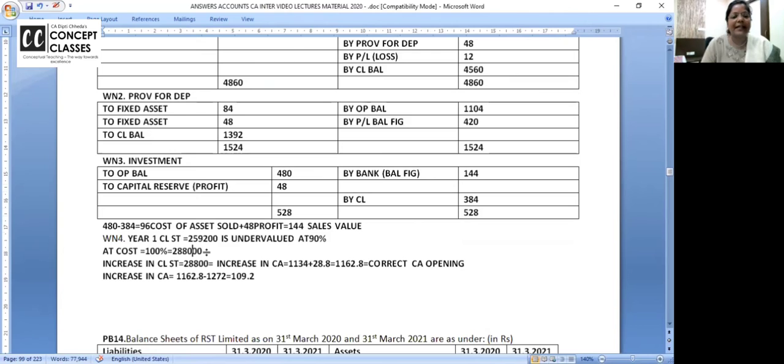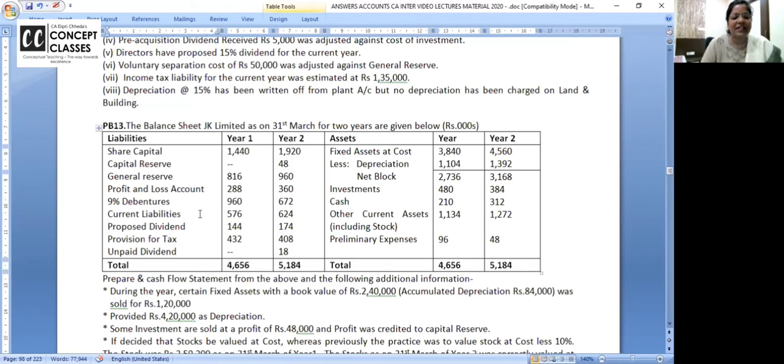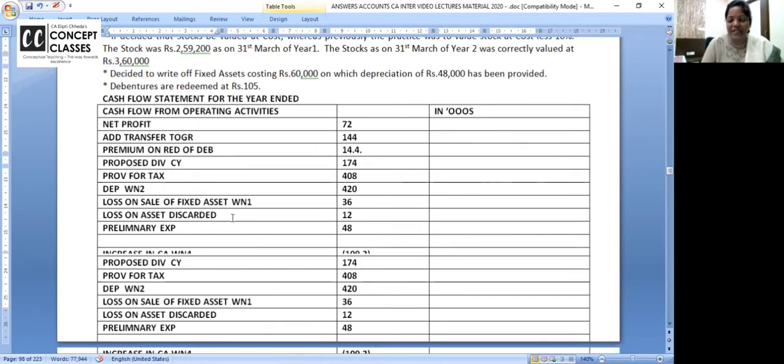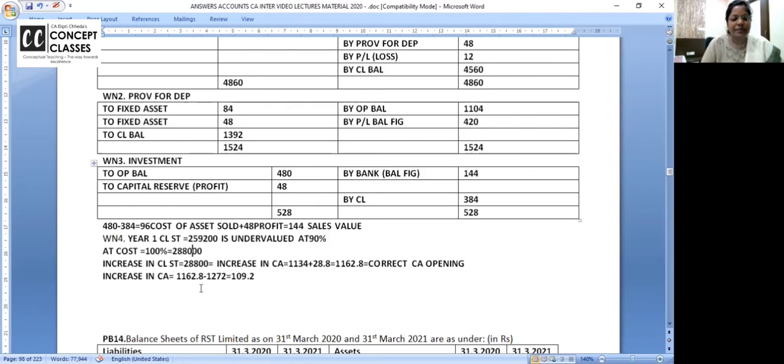But before that, current liability. Is there any change in the current liability? 576 and 624. Still, I want to write. Write down, all of you. Increase in current liability, 624 minus 576, that is equal to 48.